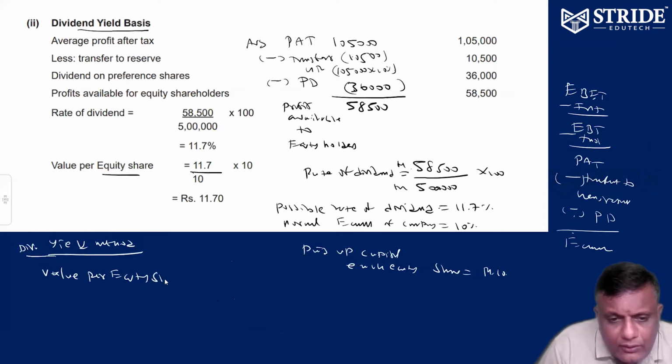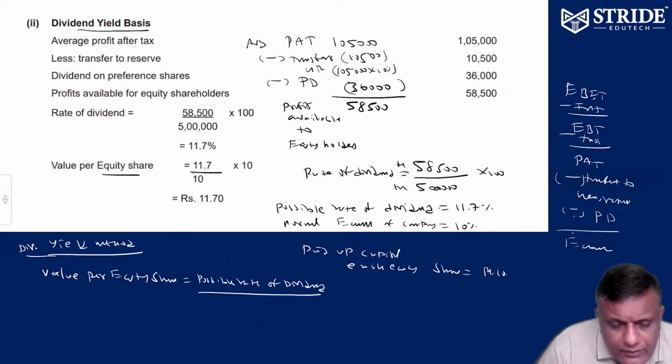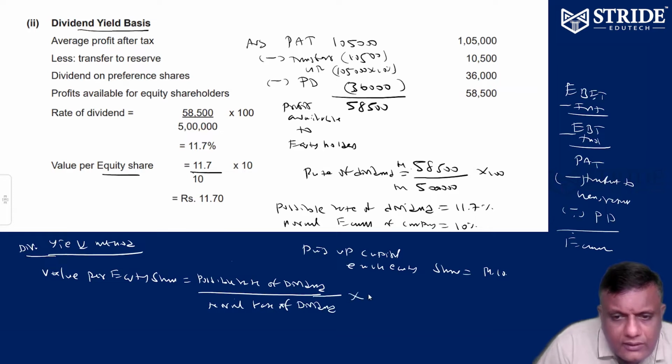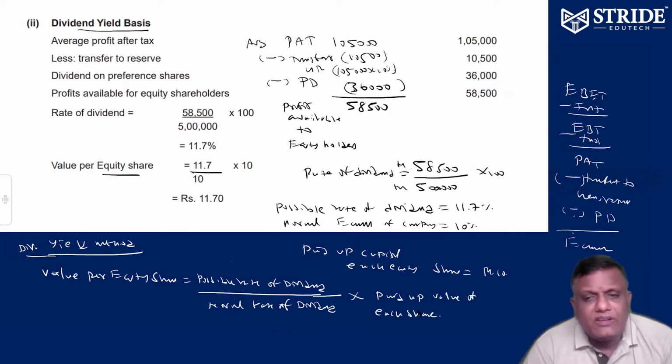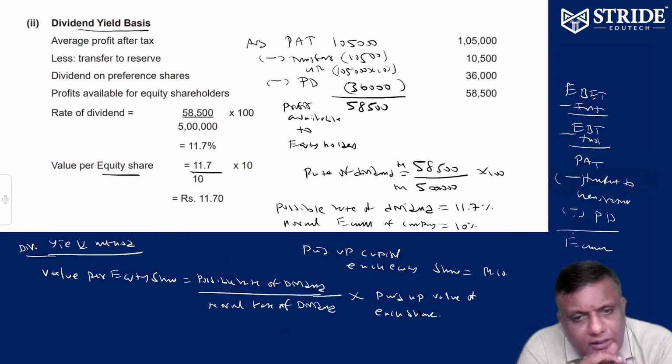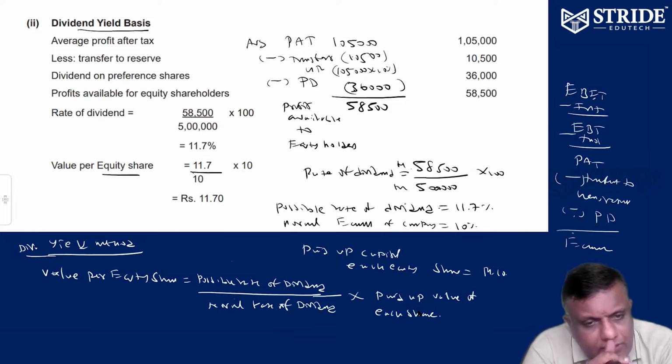Please memorize, 1 mark. That's called value per equity share.